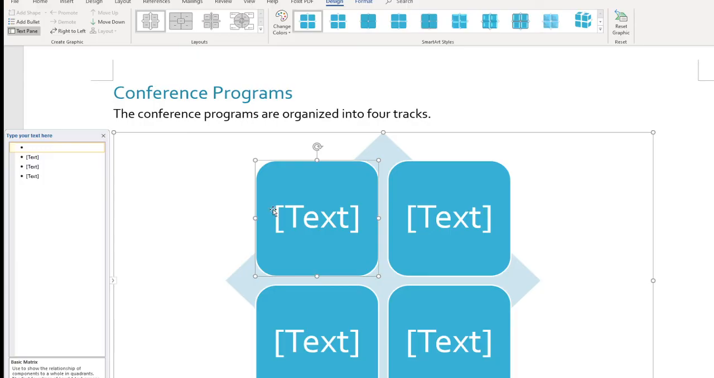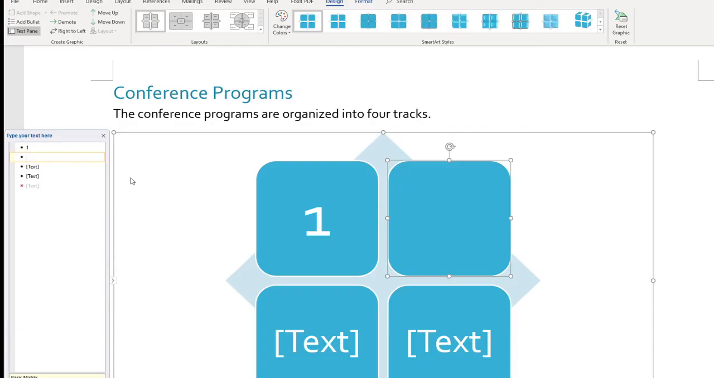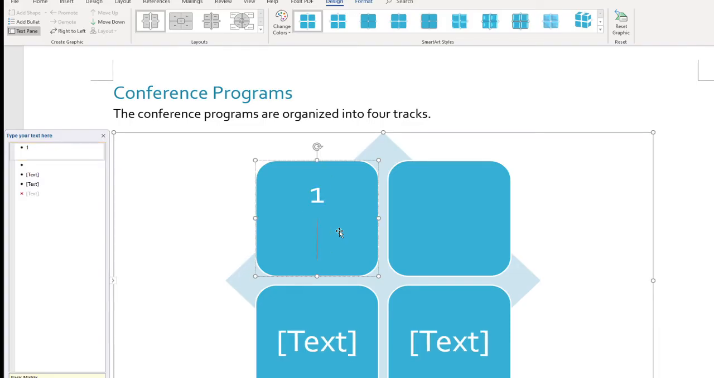All right, here. So we are going to type the text here. The text 1. Press enter. By the way, be careful: 1 and enter, there's no space. Then testing.